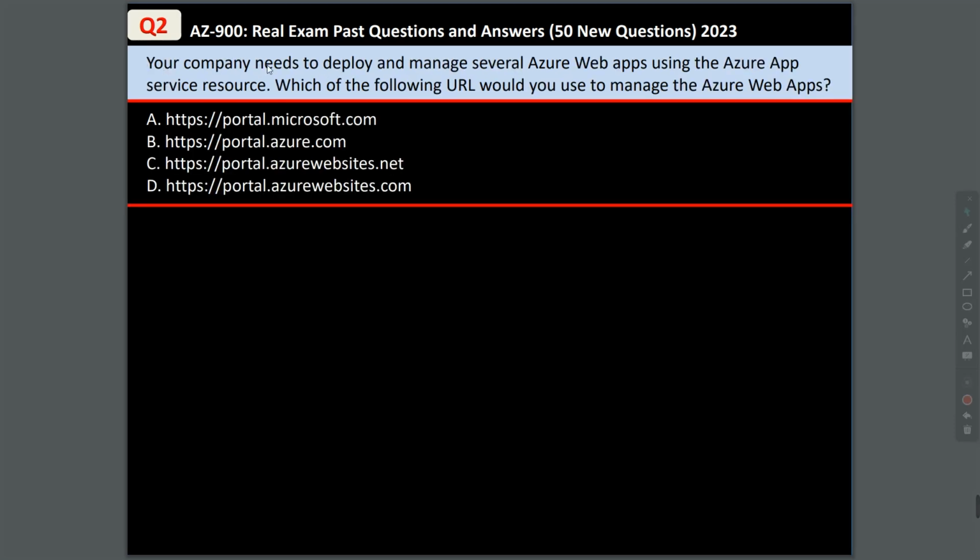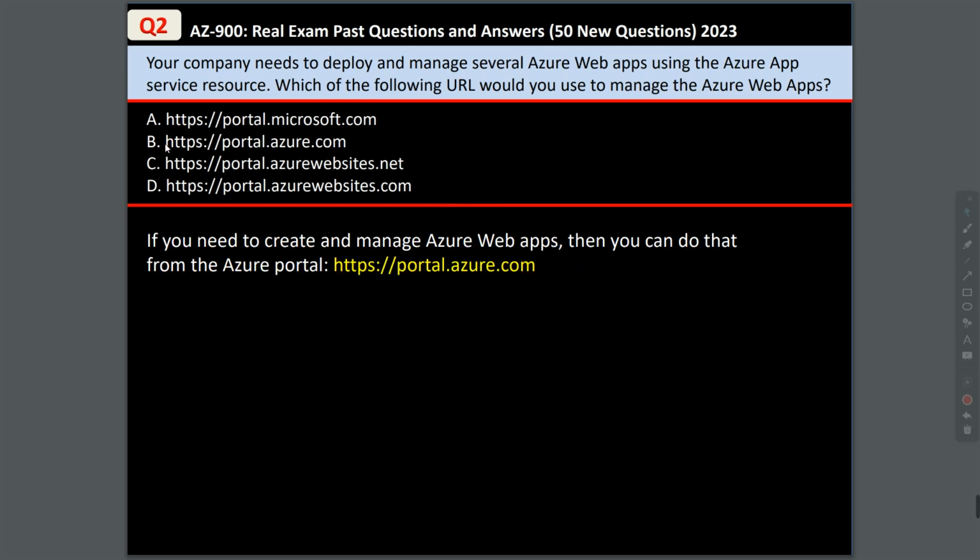Question 2. Your company needs to deploy and manage several Azure web apps using the Azure App Service resource. Which of the following URLs would you use to manage the Azure web apps? portal.microsoft.com, portal.azure.com, portal.azurewebsites.net, portal.azurewebsites.com. Now, the portal you can use to access Azure web apps is portal.azure.com, which is the second option. So our answer is B.